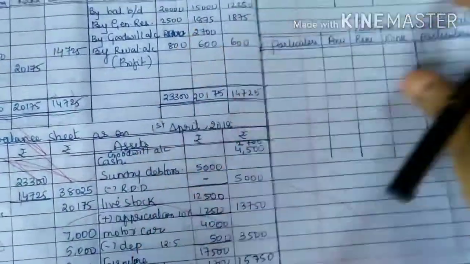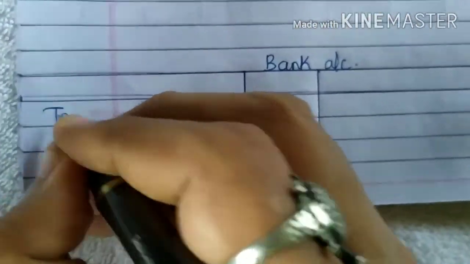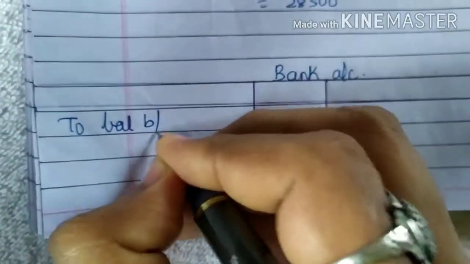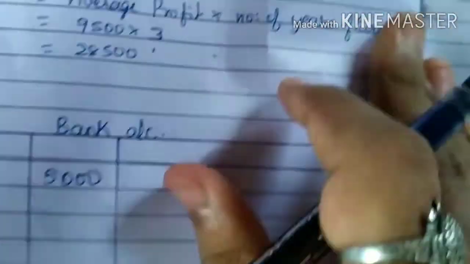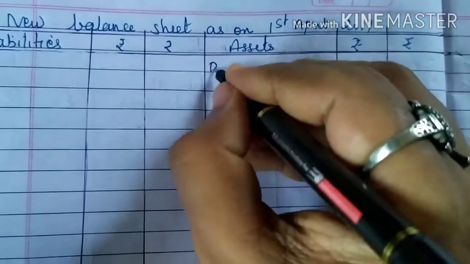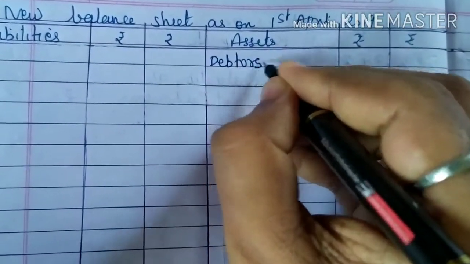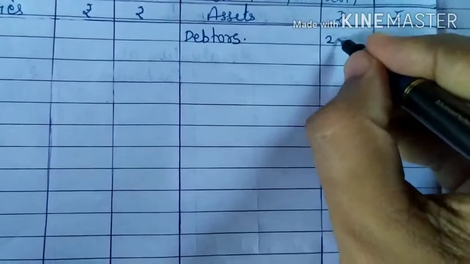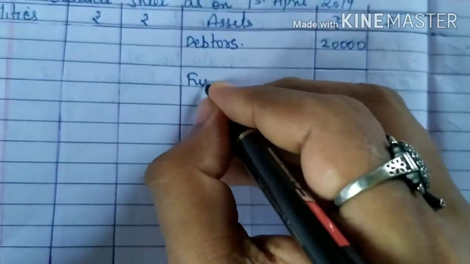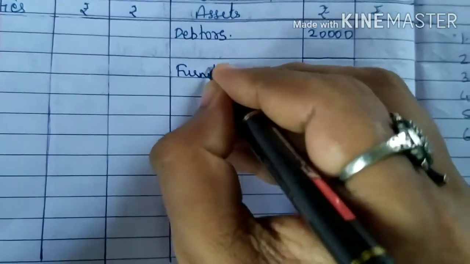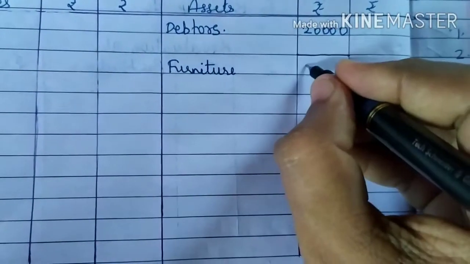Now we will start posting. First is bank given to you. So bank is the opening balance. So we write here to balance brought down. It is 5,000. Debtors, it is 20,000. Furniture, 15,000.